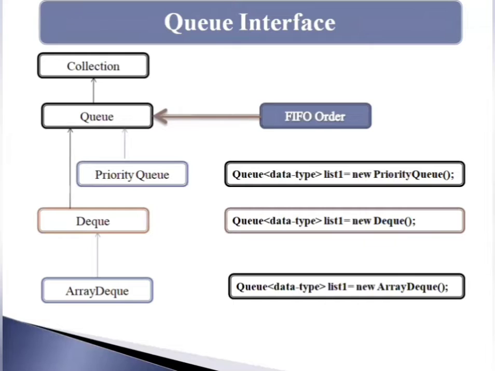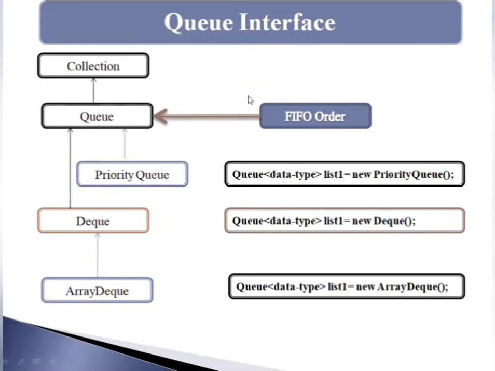Okay, so next I'm going to explain about the Queue interface and the classes provided by the Queue interface. First, the Queue interface extends the collection interface, and basically the Queue interface maintains the FIFO order. FIFO means first in first out order.